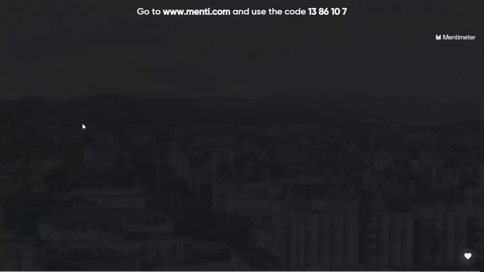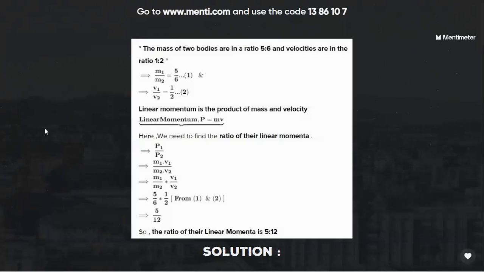Let's see the solution. Given m1 upon m2 equals 5 upon 6, v1 upon v2 equals 1 upon 2. For making the linear momentum, or in plural form we say momenta, we multiply both the things. So after multiplying, we get 5:12. A simple question was this.